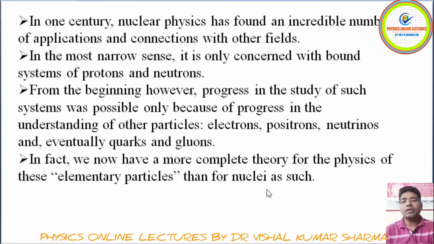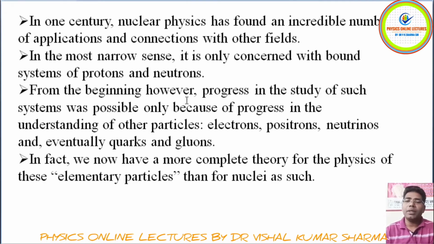In the narrowest sense, it is only concerned with the bound states of the protons and neutrons. So the main constituents here are the protons and neutrons. And we know that from the beginning, the study of these systems was possible only because of progress in the understanding of other particles, like electrons, positrons, neutrinos, and eventually quarks and gluons.